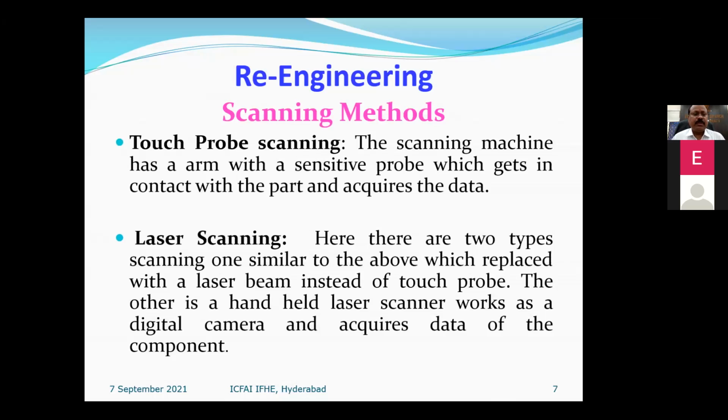Now just 2 minutes on re-engineering, or reverse engineering. Generally it is better to say re-engineering. There are three types of input data for 3D printers. First is the CAD data model. Second is the doctor's data, that is CT scan and MRI data. And third is re-engineering, where nowadays 3D scanners are available. They scan an existing object and convert it into 3D.